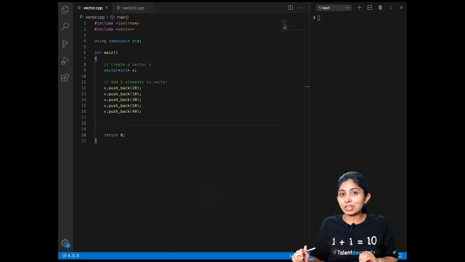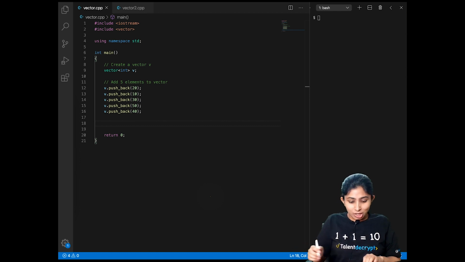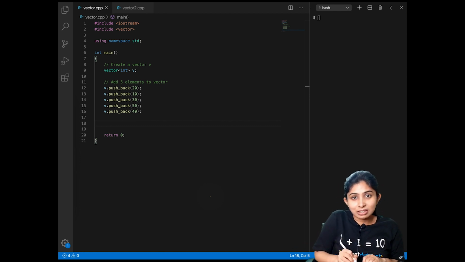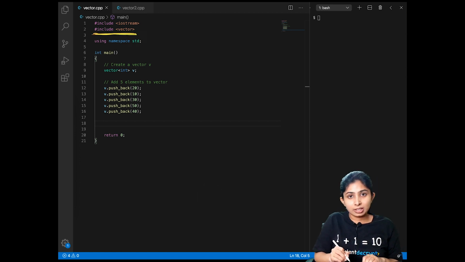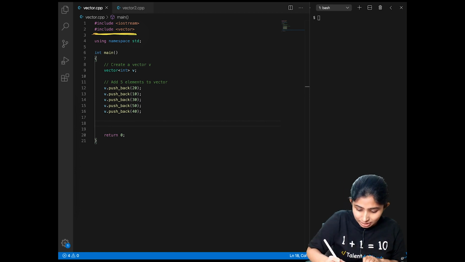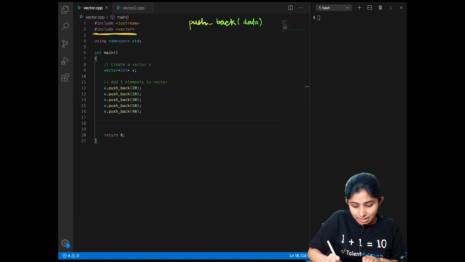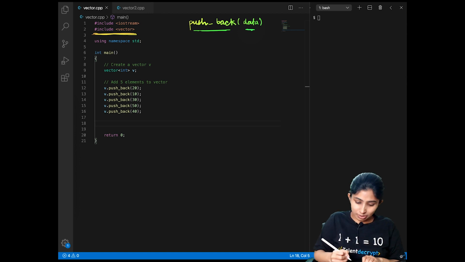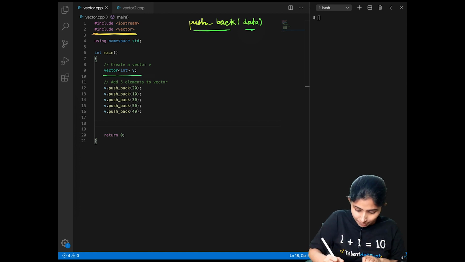Now let's see how we can implement them in our code. So to use the vector container in our code, we need to include the vector header file. Let's see how we can insert the elements in our vector. For that, there is a member function of the vector class called push_back, which takes data as an input parameter, and this function inserts this data at the end of my vector. So here I have created a vector v which is an empty vector.